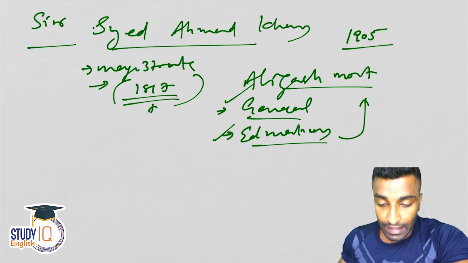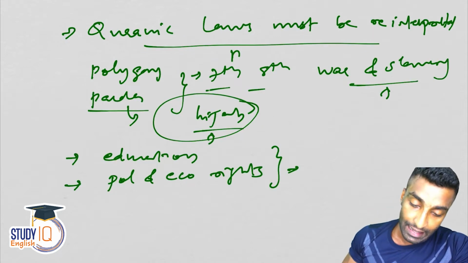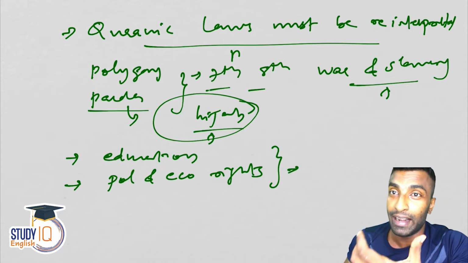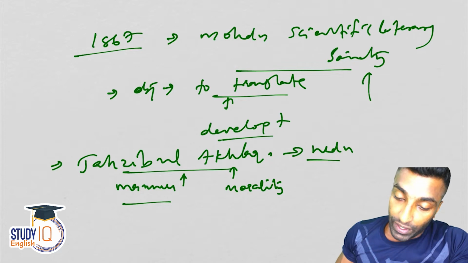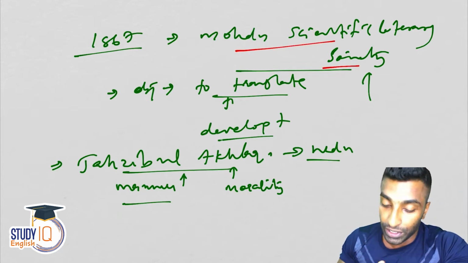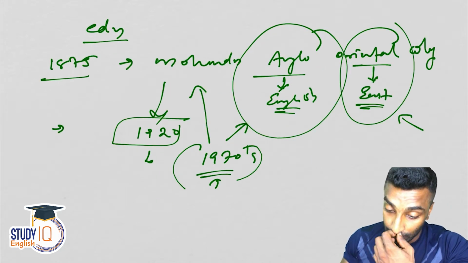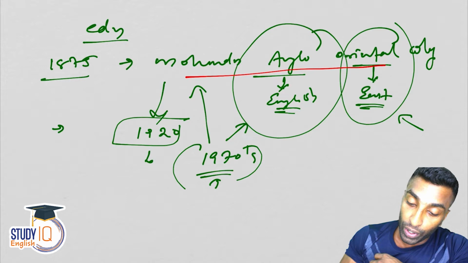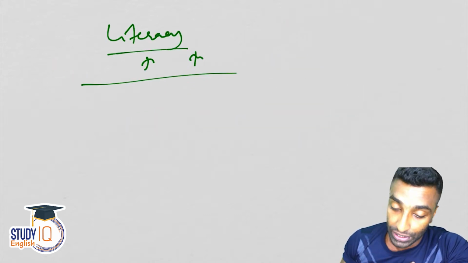And then Syed Ahmad Khan, we discussed the Aligarh movement, right? And that Quranic laws must be reinterpreted in the modern context, and we discussed the reason for that. We have also discussed the Mohammedan Scientific Literary Society and its objective. Tahsibul Akhlaq, we have discussed the magazine. And then the Mohammedan Anglo-Oriental College, which is one of the most important contributions, and some other literary contributions.